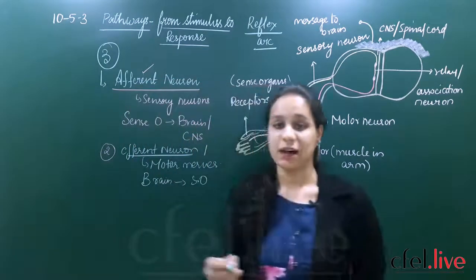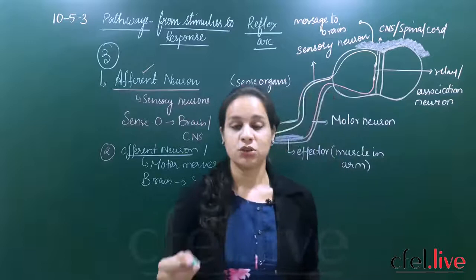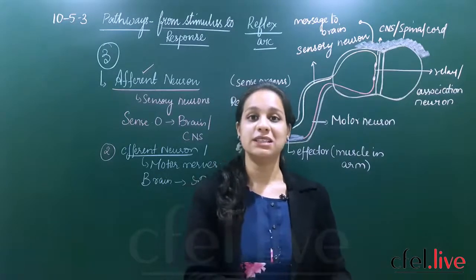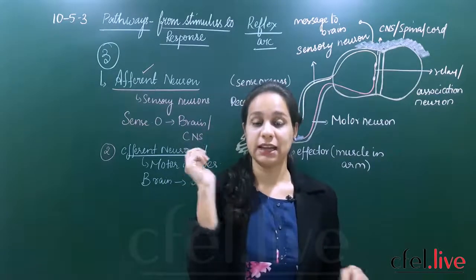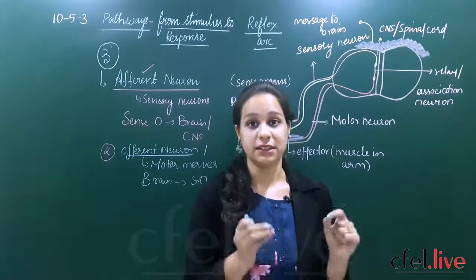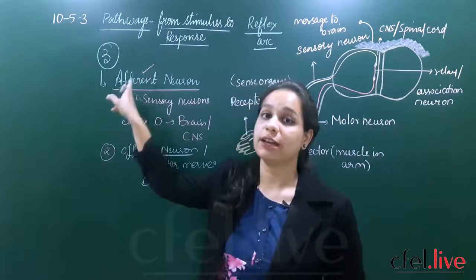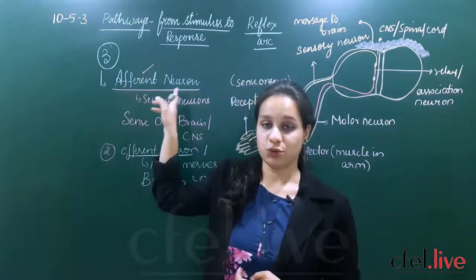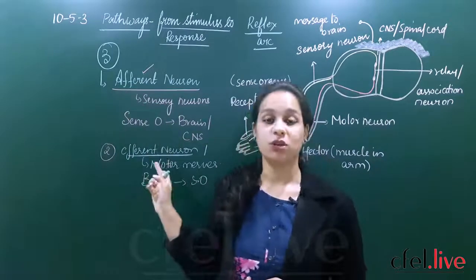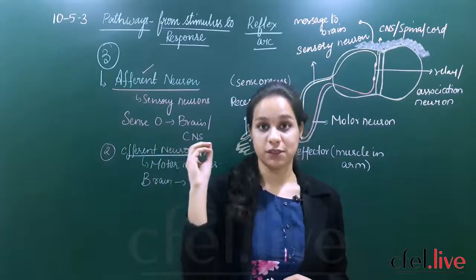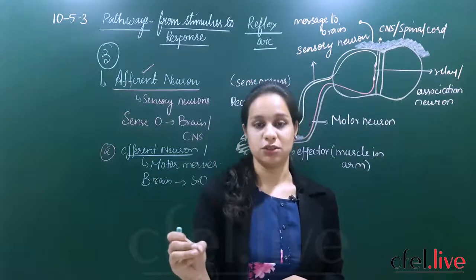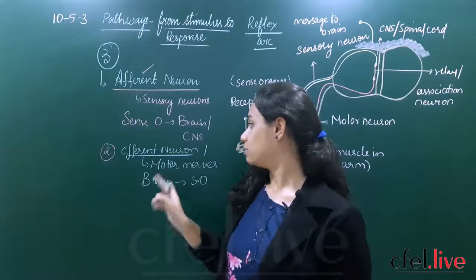We have taken the example of touching a hot pan. Whenever you are touching a hot pan, how is the information carried to your brain that this stimulus is hot? It is carried through your sensory nerves or your afferent neurons. And what do the efferent neurons do? They take back the information which is given by your brain to your sense organs. So efferent or motor neurons.